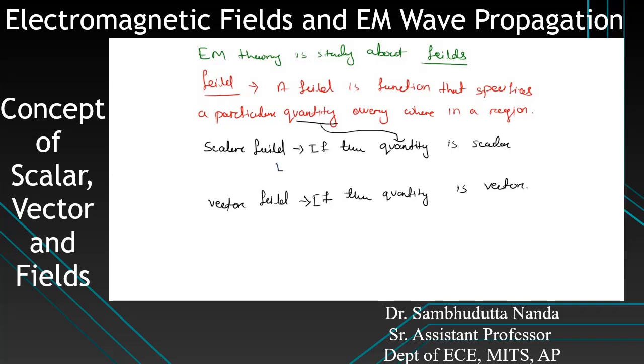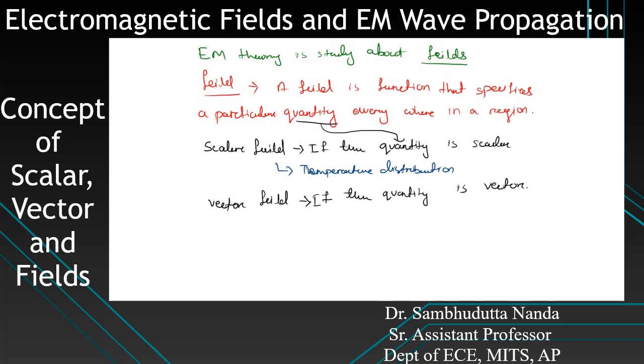Now what are some examples of this? For scalar field, I can give the example of temperature distribution. How is this a scalar? Temperature distribution is nothing but, consider your room, wherever you are sitting.